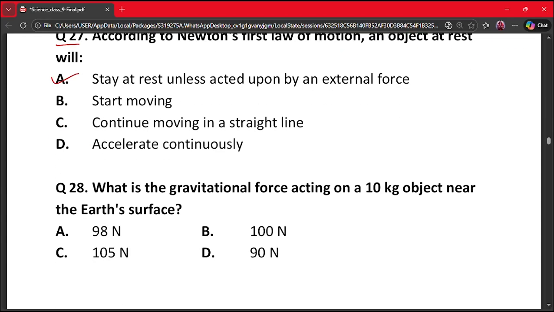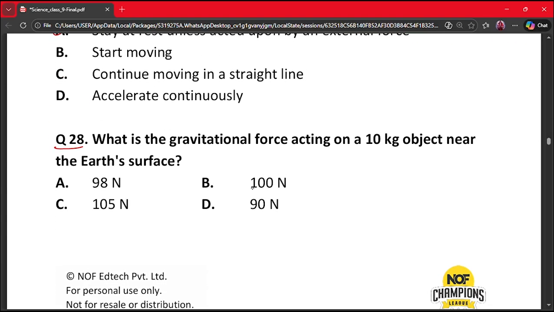Let's move on to the next question, that is question number 28. What is the gravitational force acting on a 10 kg object near the Earth's surface? So here we are going to again use the same formula, that is F is equal to mg, that is 10 into 9.8 into,